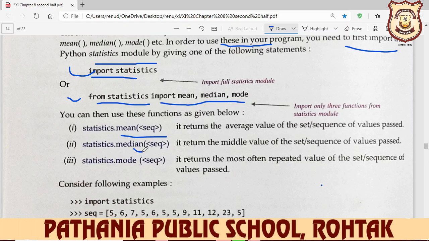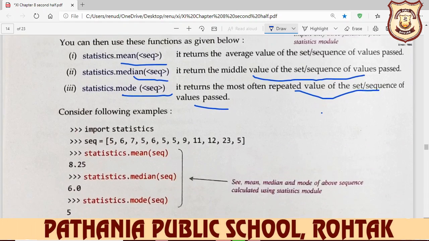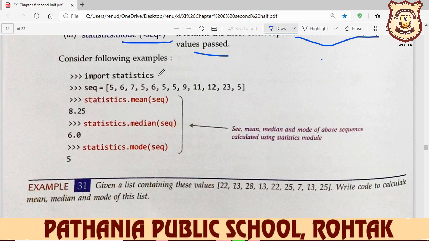And if you write median(seq), then it returns the middle value of the sequence of values passed. And if you write mode(seq), it returns the repeated value of the sequence of values passed. So consider the following example here. For example, we write import statistics, and then we write a sequence, and in the sequence we write 5, 6, 7, 5, these all.